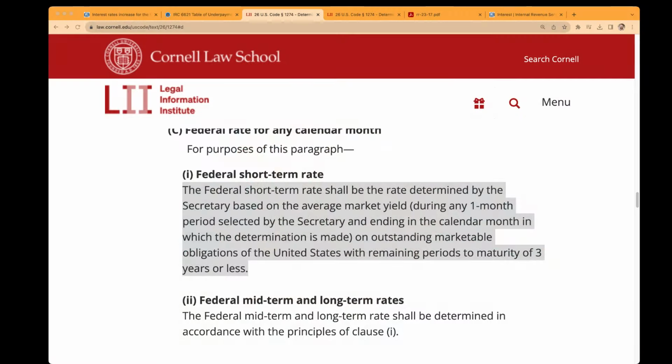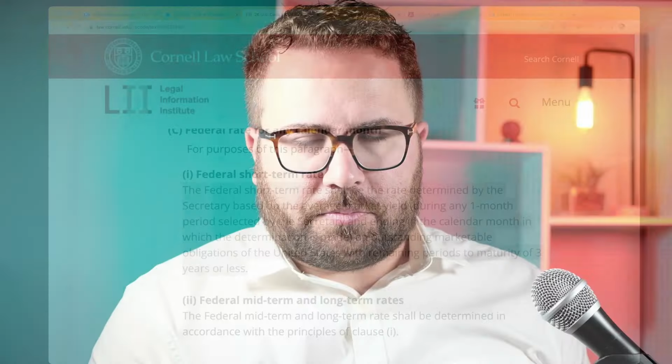So for Q4 2023, the IRS looks back 3 months previous, so September, August, July, to July 2023, and determines what the federal short-term rate is for that month, according to this section of the tax code here. Then it adds 3 percentage points to that, and that becomes the interest rate for the quarter beginning October 1st, 2023, Q4 2023.